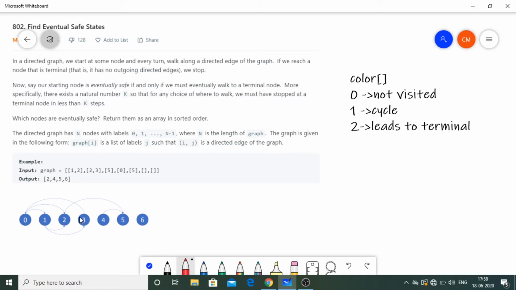If the value is 0, then that is not visited. If the value is 1, then it ends up in a cycle, and if the value is 2, it leads to a terminal. Okay, so that is the basic principle in this question.